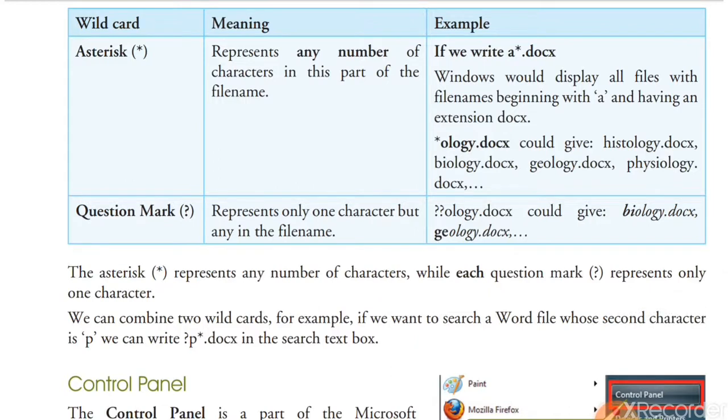Question mark represents a single character, only one character, but any character in the file name.